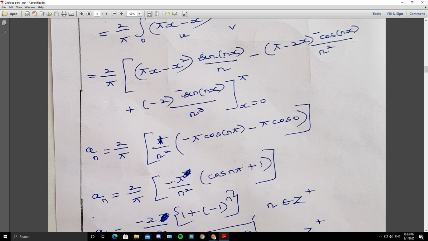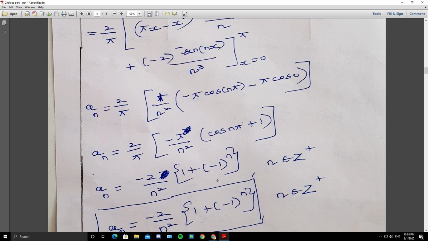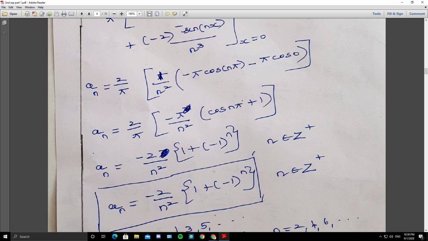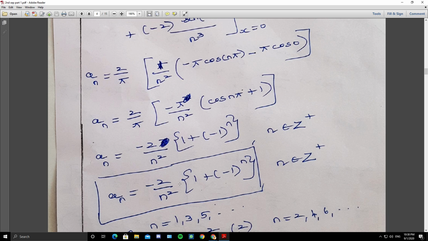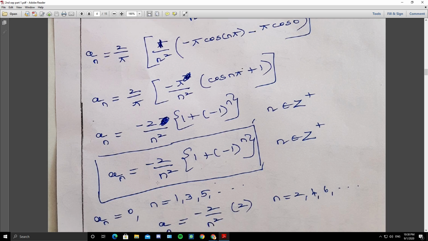So 2 by pi, minus pi you take it out, minus pi by n square, 1 plus cos n pi, minus 2 by n square. What is cos n pi? Minus 1 whole power n. So it is minus 2 by n square, 1 plus minus 1 whole power n, where n is a positive integer.